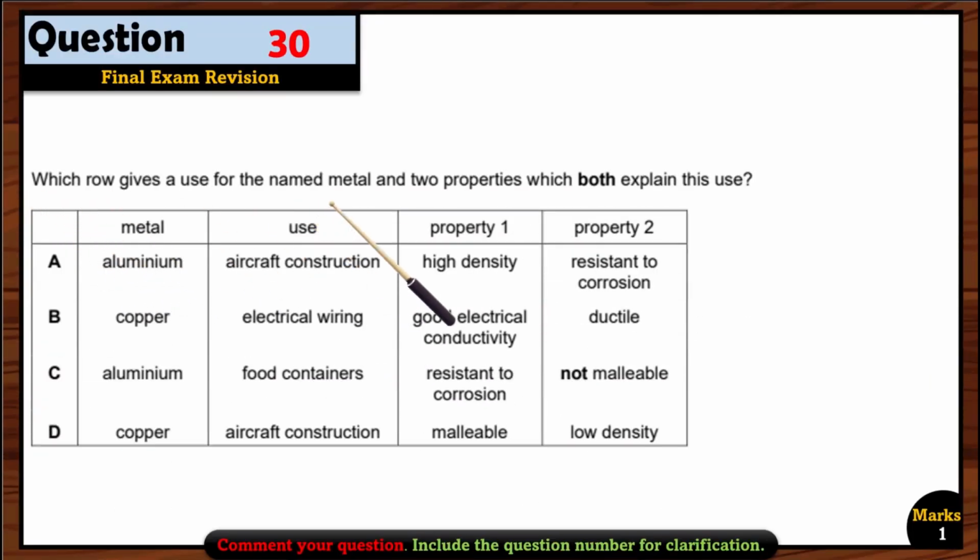Question 30, which row gives a use for the named metal and the two properties which both explain its use. Okay, so now we have to see one by one. Metal, aluminium, it is used in aircraft construction. Yes, right. I did wrong. So the first property is already wrong. So we cannot choose this one. Now let's see the copper that is used in electrical wiring. Yes, right. Good electrical conductivity. Yes, that's the reason. And also it's ductile. Yes, that's why option B is the right option over here. We don't have to look for other options.